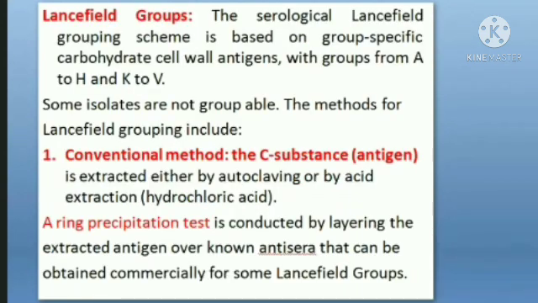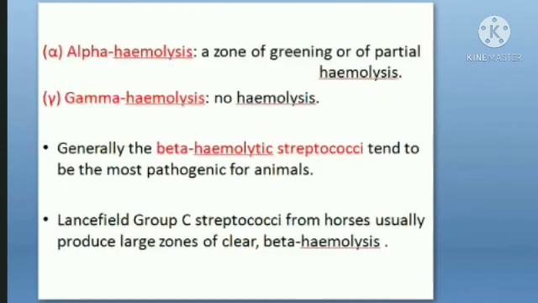Now this is a very important question, and you should remember how to answer it. What is the Lancefield classification? Lancefield was a female scientist who was doing her PhD on streptococcus, and she came up with this system of classifying different species of streptococcus: Streptococcus pyogenes, Streptococcus equi, Streptococcus equisimilis, Streptococcus agalactiae, dysgalactiae.